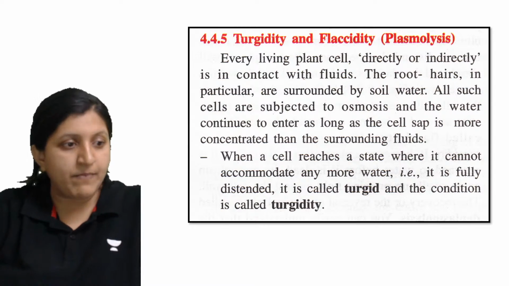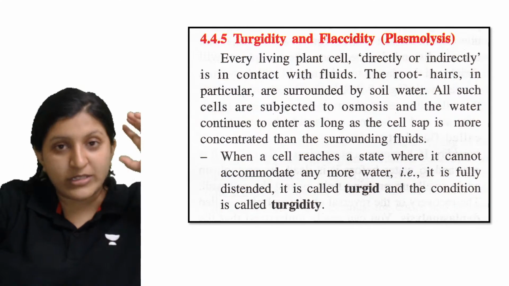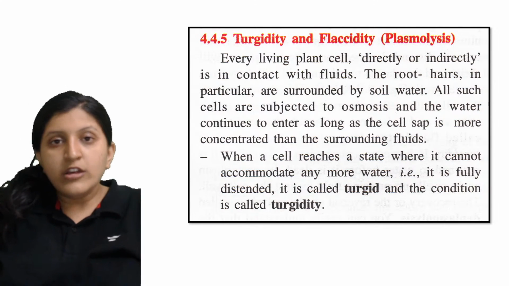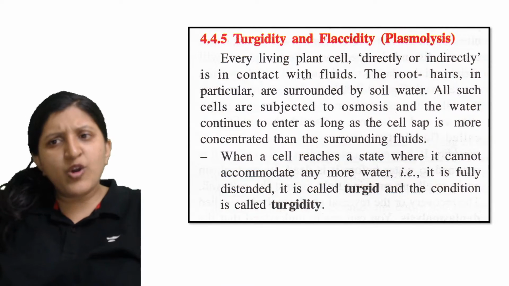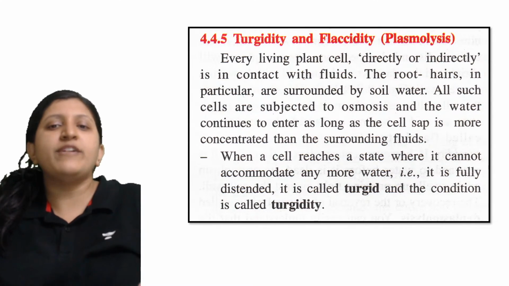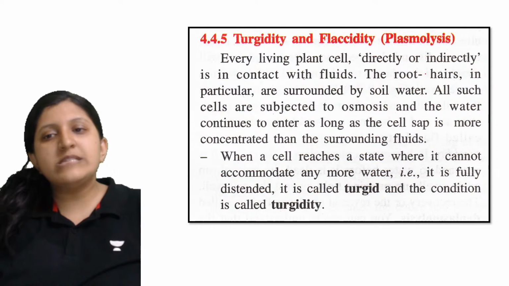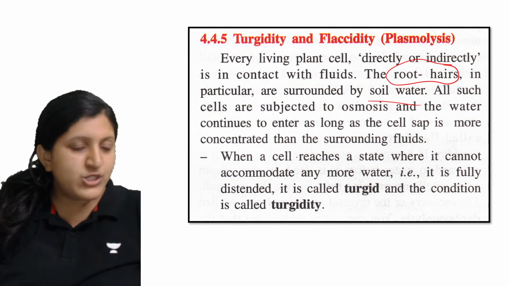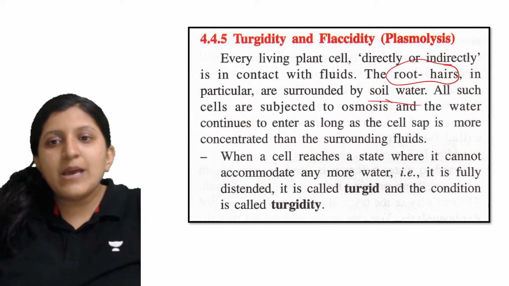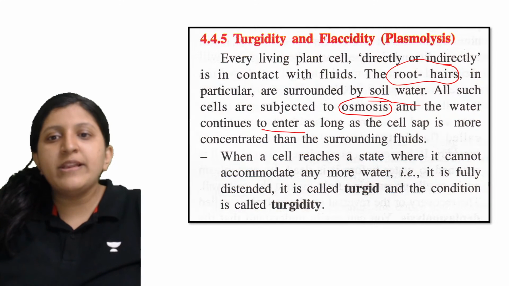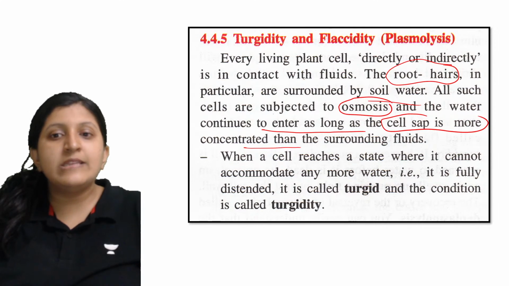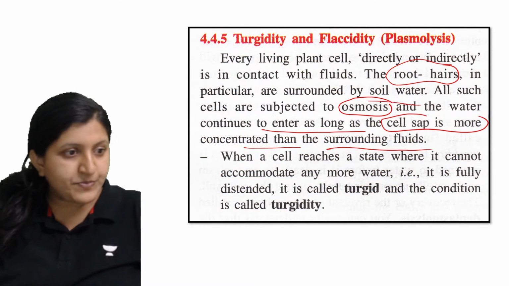So that is from low to high. So why is it maintained high? So that the water can be absorbed, and that's the reason a high concentration of salts is always maintained. Now every living plant cell, directly or indirectly, is in contact with fluid. One such is the root hair, which is in particular surrounded by soil water. When it is subjected to osmosis, the water will continue to enter as long as the cell sap is more concentrated than the surrounding fluid.